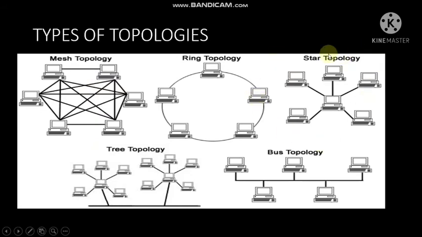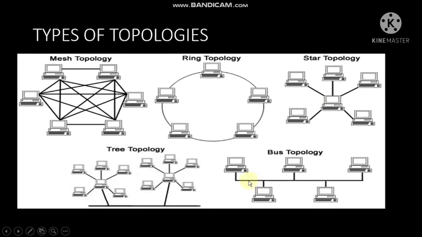Next comes star topology. In star topology, one main computer will be there and others will be connected to it. Setting up this type of network is very easy because you simply have to connect the new computer to the server in the center. But here, if the server is having some issue, then all these computers will have a breakdown.